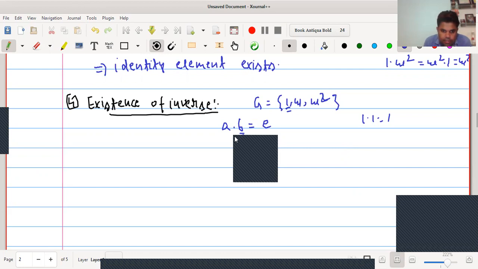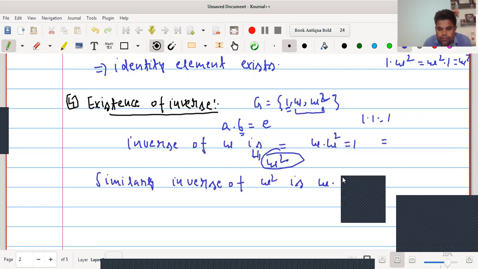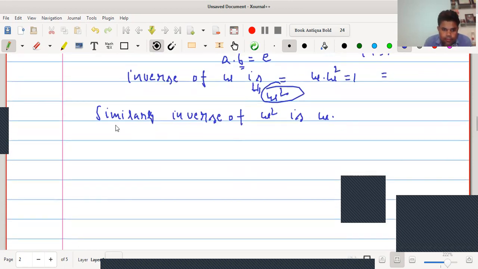In the same way, similarly, inverse of omega square is omega. Hence, this implies inverse of each element in G exists.